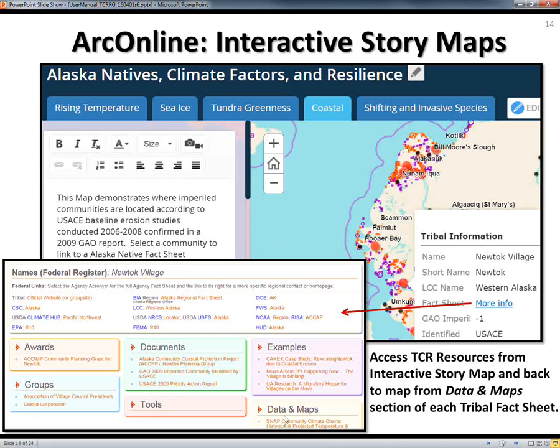Another neat part is in the data and maps, and this is continually expanding. It'll have things like ArcGIS Online story maps so that you can see each of the climate impacts in your region. And one neat thing you'll find on one of the tabs likely is that it'll include all your particular tribal entities in the region, and when you click back, it'll get you right back to the fact sheet. So you can go from the fact sheet to the map or the map to the fact sheet, making it much easier to get to resources as well as download the data and link over to interactive maps it shows.